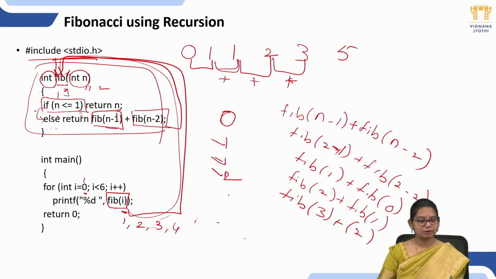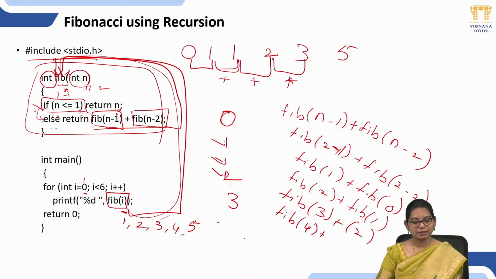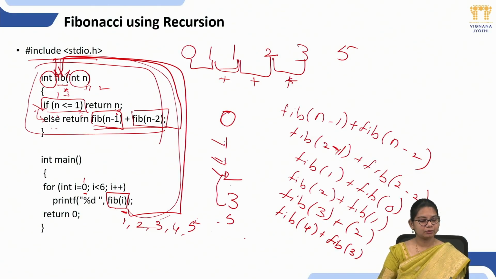That means 2 plus 1, 3. Done. Again it will print 3. Now the i value will be incremented by 1 and my i value will be 5. So now it again goes to the condition and checks for the base case. If the base case is not satisfied, it will go to the else case and check the recursive case. What is my n value here? 5. That means fib of 5 minus 1, 4, plus fib of 5 minus 2, 3. That means 2 plus 3. What is the value? 5. 5 will be printed here.